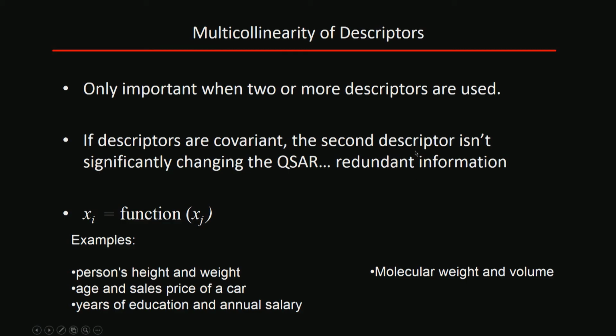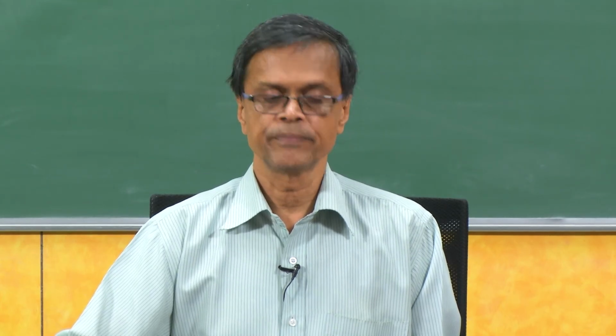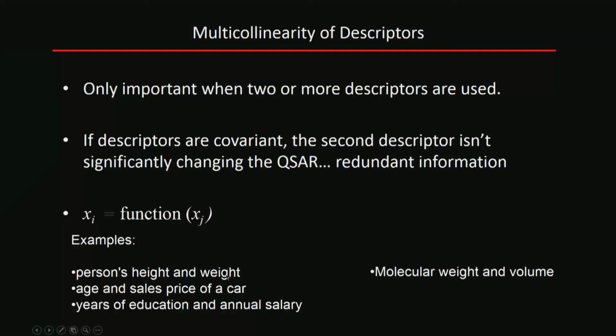For example, molecular weight and volume: we cannot take these as descriptor 1 and descriptor 2, because there could be a very good relationship between molecular weight and volume. If the molecular weight increases, volume increases. So, they are correlated. Take a person's height and weight: mostly a tall person will be heavier than a short person who will be lighter. So, they may be interrelated.